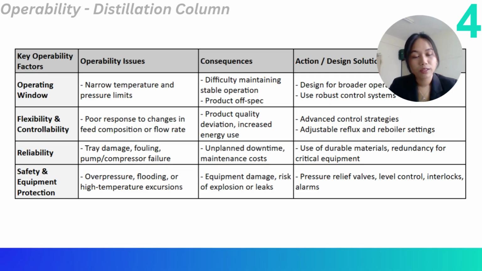Reliability is also important. Whenever there is damaged equipment, ensure they have redundancy for critical equipment such as pump, reboiler, and so on. Next, safety, equipment, and protection. Ensure having a safety instrumented system within the distillation column, such as having pressure relief valve, interlock, and alarms.